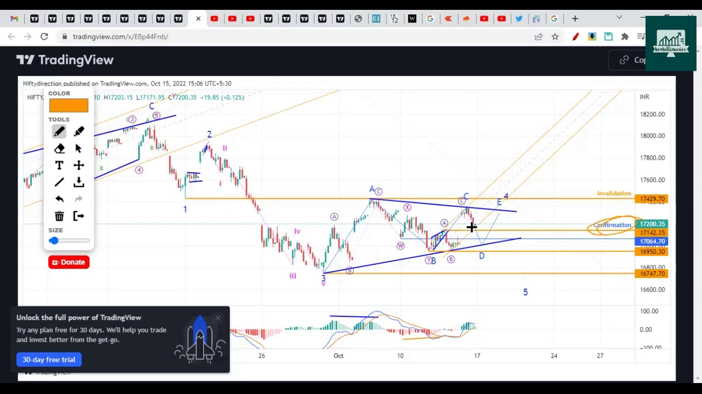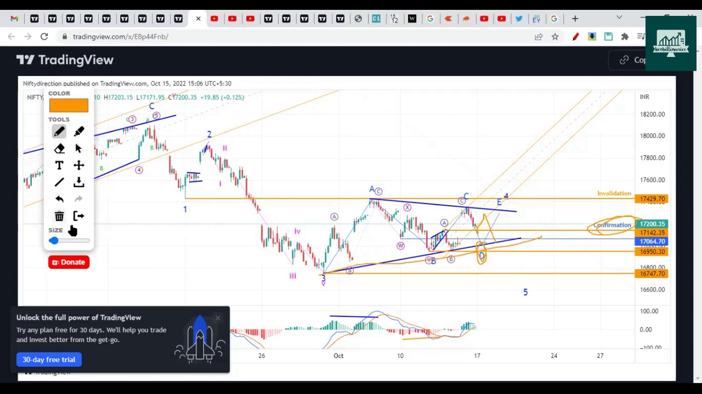A break of 17,148 tomorrow will give us the idea that it will be a triangle. So be careful. Tomorrow it might open like this. It will break 17,142. It may swing high and then drop on the downside again towards this blue trend line, which will complete the D wave.